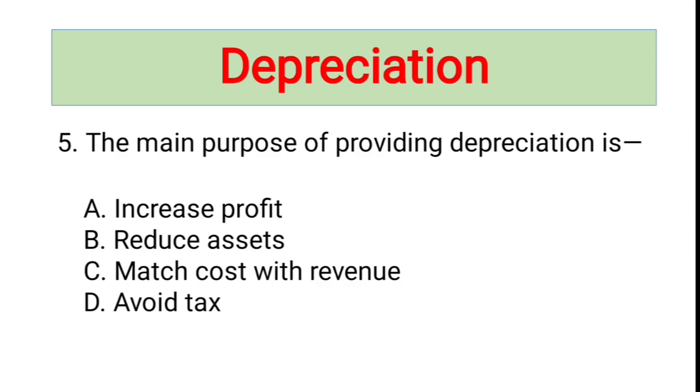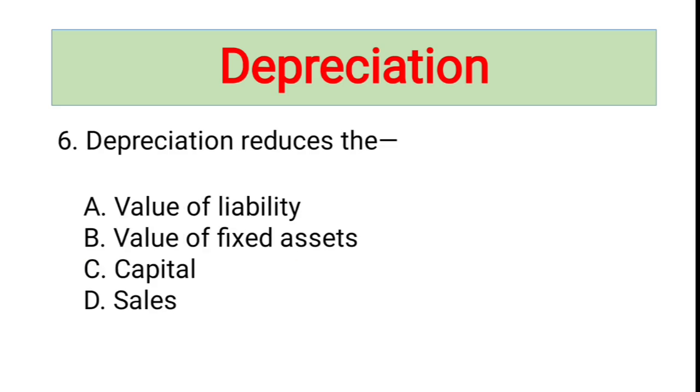The main purpose of providing depreciation is... Depreciation ensures that the cost of an asset is spread over the years. This matches the expenses of using assets with the income earned from it. Therefore, it follows the matching concept. So the main purpose of providing depreciation is to match cost with revenue.